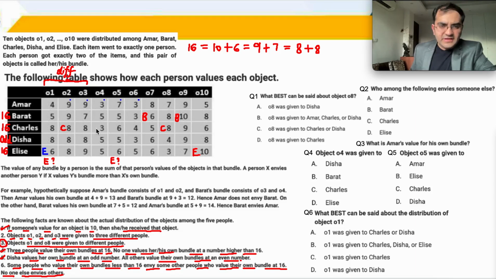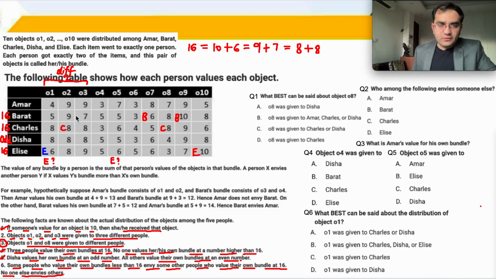Is C envying anyone else? C envying B. C is at 16. C is envying B. 5 plus 9, 14. No, it is not. And also no one should envy C. तो B को चेक कर लेते हैं because those are the values that we have. B का value C के लिए क्या है? C by B is at 16. Now for B, what is C? 8 plus 9, 17. Oh no. B is at 16, but B is valuing C at 17. So now B envies C, but कोई भी 16 वाला किसी और को envy नहीं कर सकता है.